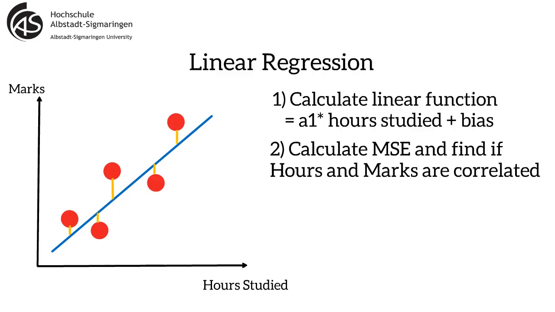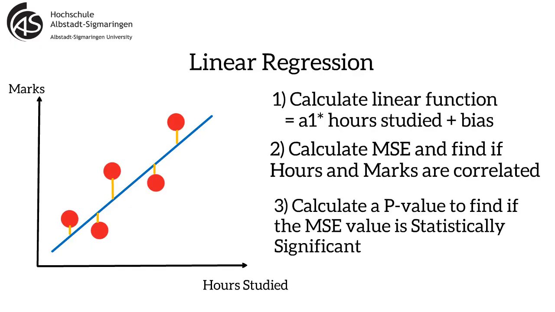Then we calculate mean square error to determine if hours studied and marks are correlated. Then we calculate the p-value to find if the result is statistically significant. You give it 5 hours studied, and it might return a number like 73 marks. That's great when we want to predict a continuous number, like the exact score.